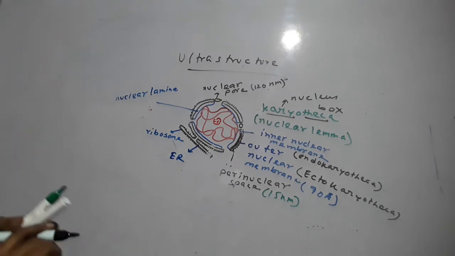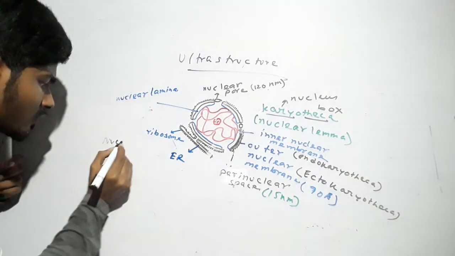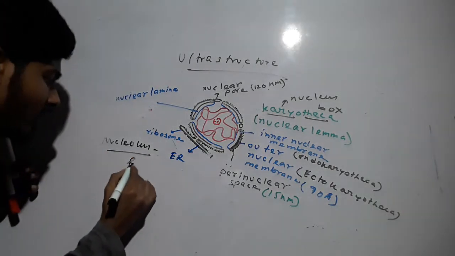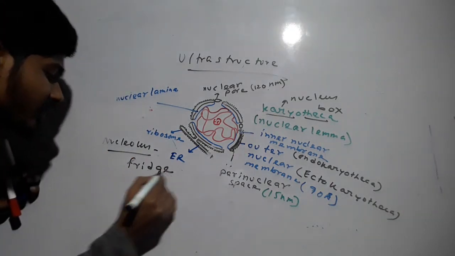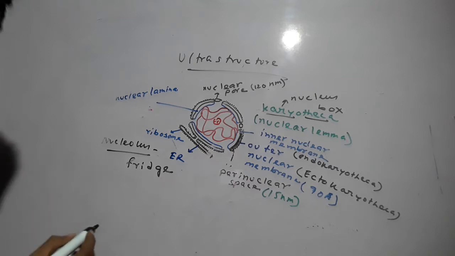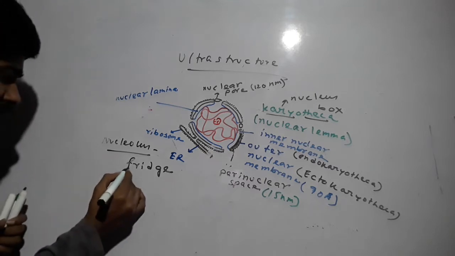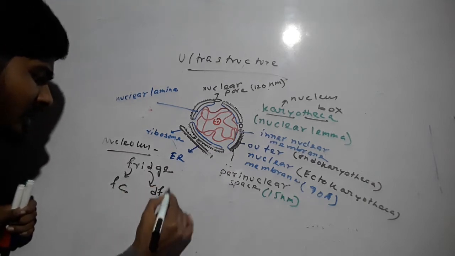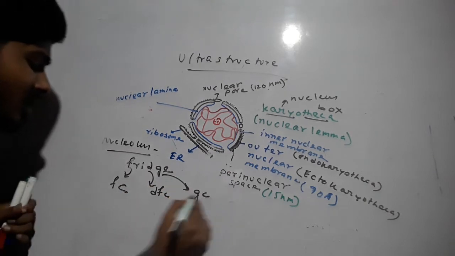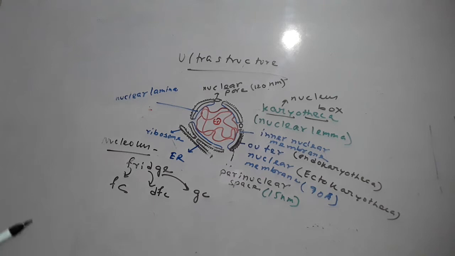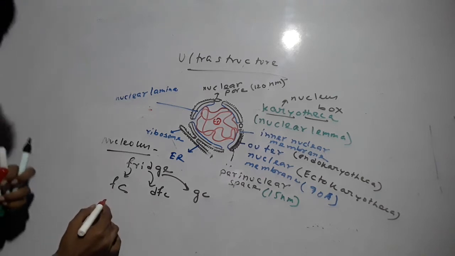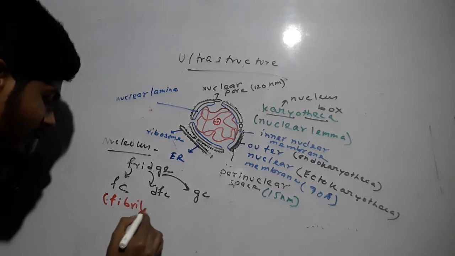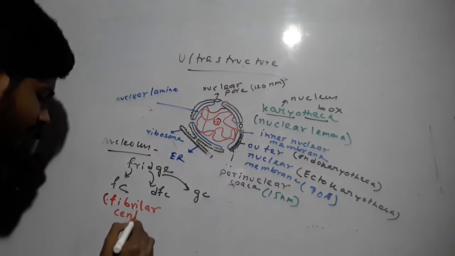So the nucleolus has 3 regions. I call it the FDG regions. So what does it mean? F means FC region, D means DFC region, and G means the GC region. FC region means the fibrillar center.